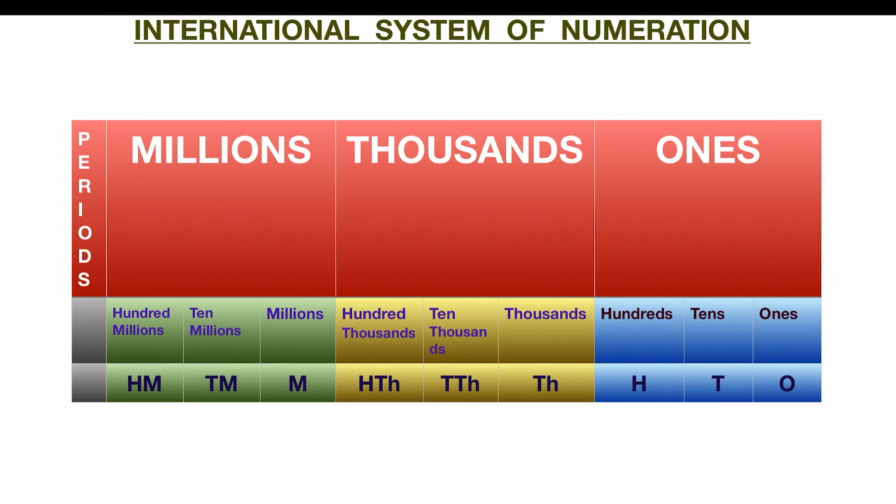Look at this table, which shows the periods, places, and place values. Here we have three periods, namely ones, thousands, and millions. Each period consists of three places. The ones period has ones, tens, and hundreds. The thousands period has thousands, 10,000s, and 100,000s. And the millions period has millions, 10 millions, and 100 millions.